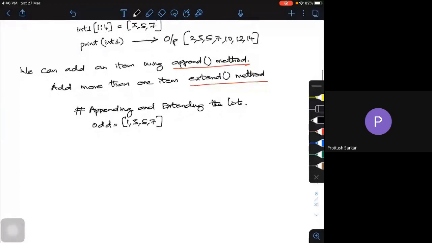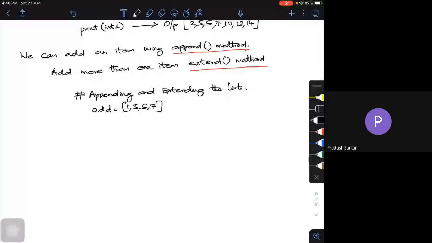Now what do I want to add? I want to add one more element, 9. So 1, 3, 5, 7, 9. What I will do is type odd dot append. I'm going to use the function append. Within my braces, I'll put 9. So now what is happening?